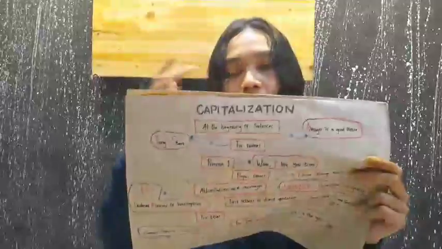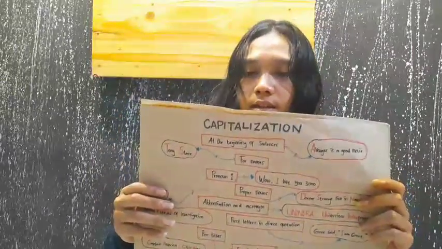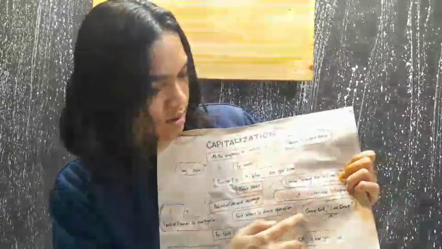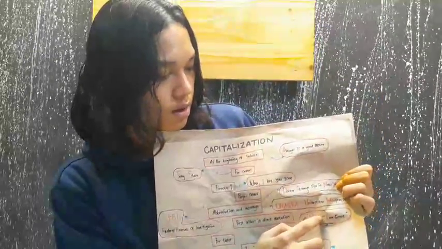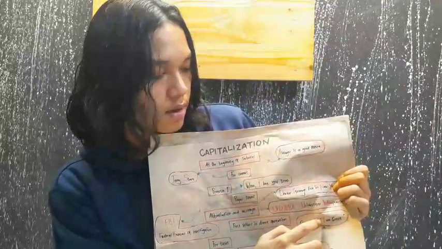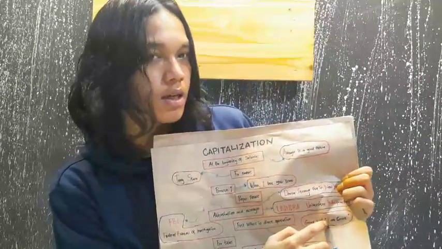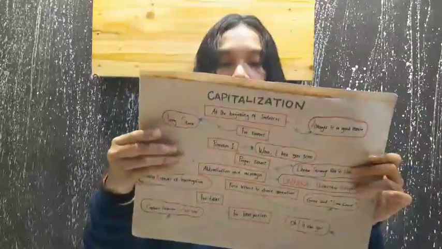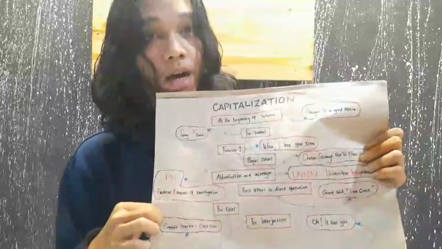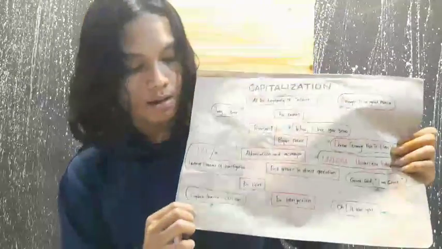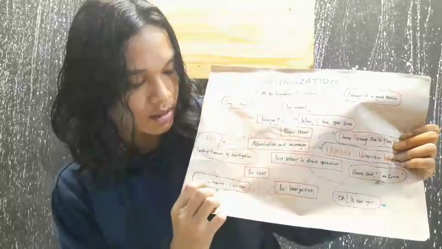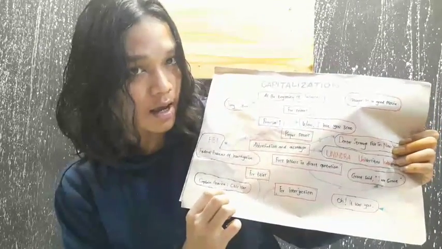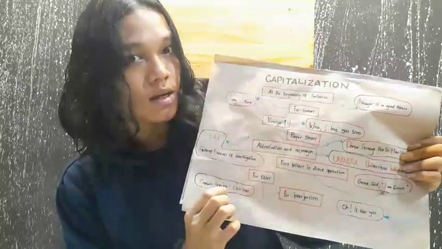And next, first letter in direct quotation. For example, here, Groot said, quote, I am Groot. So after the quote here is the capital letter. Next is for titles. For example, here, Captain America Civil War. The first letter is the capital. Like Captain America, C and A, Captain for C and A for America are the capital.